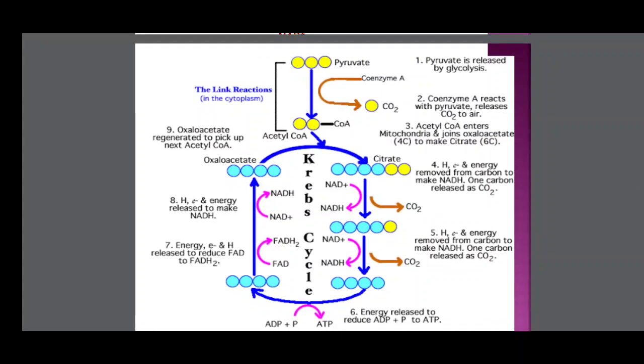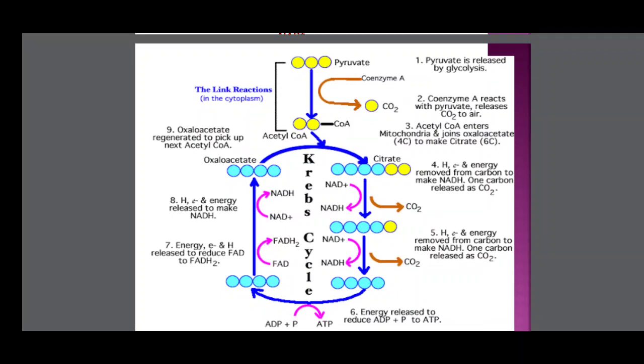phosphorylation reaction is present. So you observe the first reaction is oxaloacetate plus acetyl coenzyme A forming citrate. Second reaction, citrate converted to cis-aconitic acid. Third reaction, cis-aconitic acid converted to isocitric acid. Fourth reaction, isocitric acid converted to oxalosuccinic acid. This reaction is an oxidation, and NADH2 forms. Fifth reaction, oxalosuccinic acid converted to alpha ketoglutaric acid. In this reaction one carbon dioxide is released. This is the decarboxylation reaction.